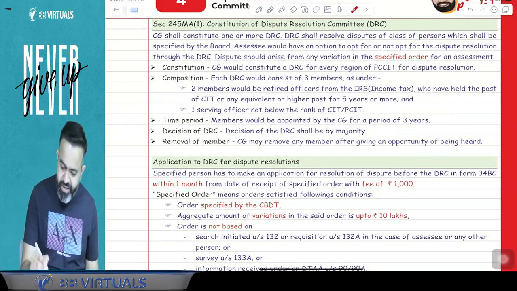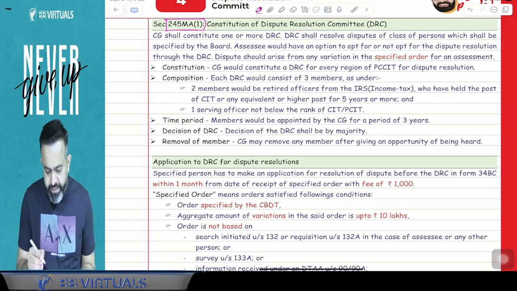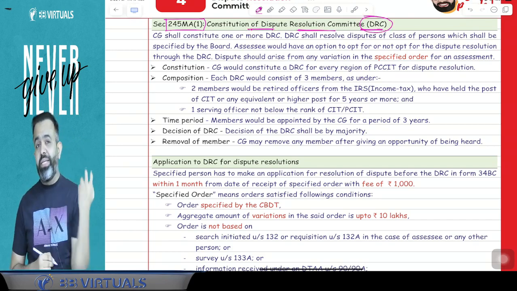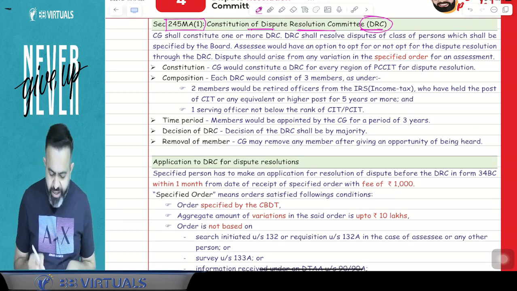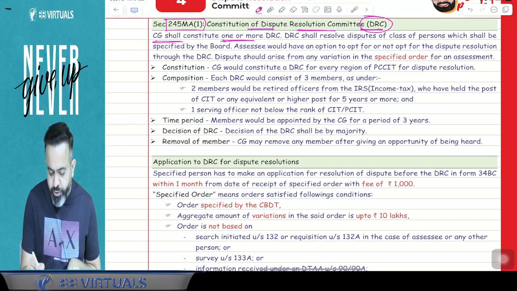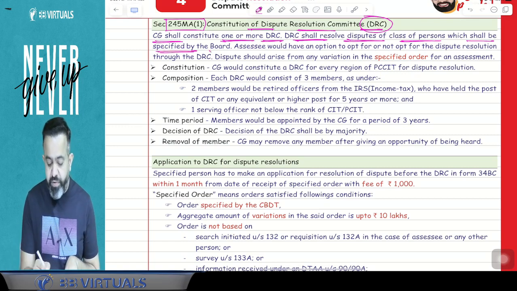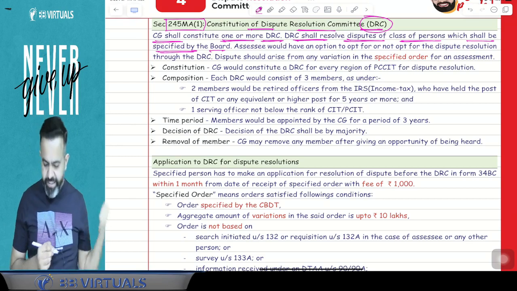So pay attention. Section 245MA, subsection 1, says the constitution of the Dispute Resolution Committee. Who is going to constitute the DRC? Our central government is going to constitute the DRC. The central government constitutes one or more DRCs. The DRC shall resolve the disputes of the class of persons which shall be specified by the Board. So the Board will specify which disputes will be resolved by the DRC.